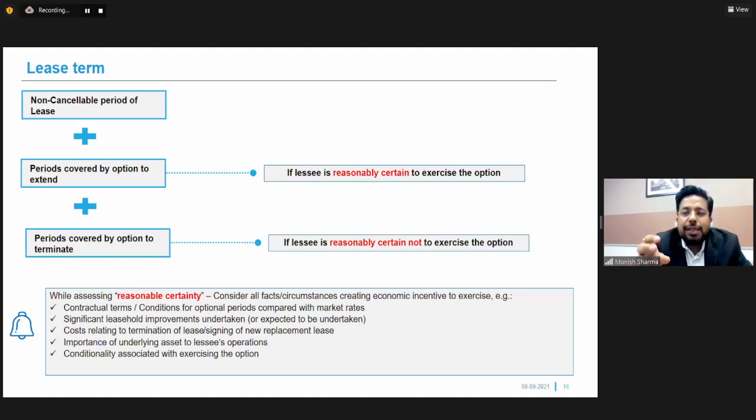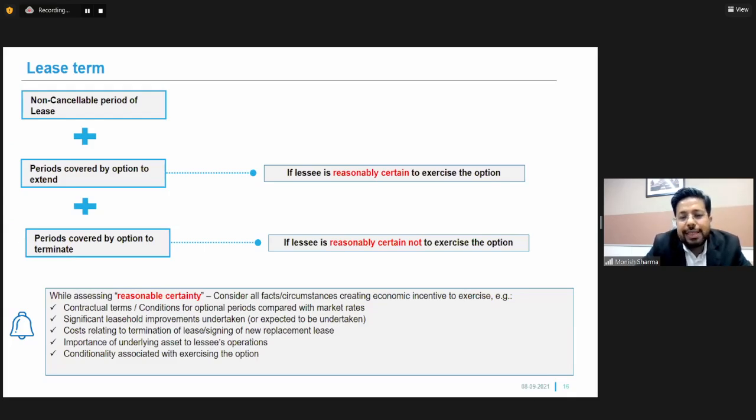So we can say that there's a reasonable certainty that he might extend that lease for another period because of his stake involved in the form of leasehold improvements. Now, the next point is costs relating to termination of the lease or signing a new replacement lease. Suppose the exit clause in an agreement is so high that it is impossible for a lessee to terminate that lease during the lease period. So that point should also be considered while making an evaluation of the lease period.